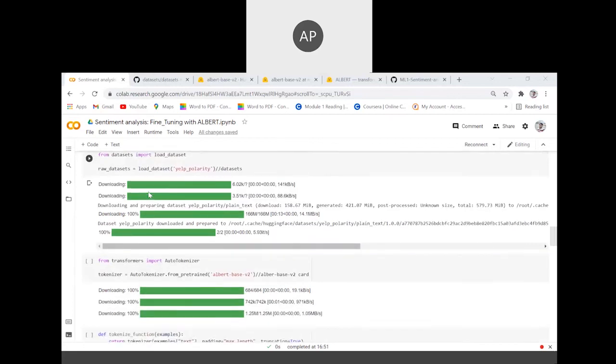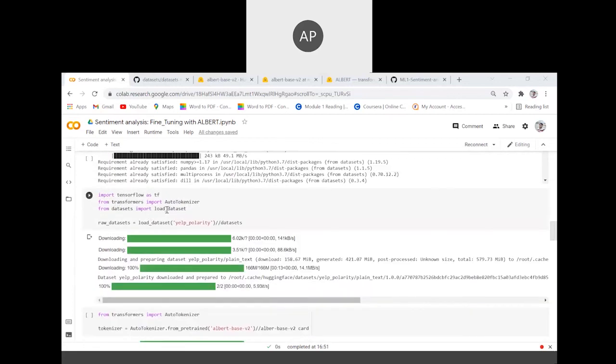Now next, from datasets we import load_dataset. The load_dataset command of the datasets library is used to load your dataset. For example, I've used the Yelp polarity dataset. It is very simple. You just need to look at the documentation and you're done.